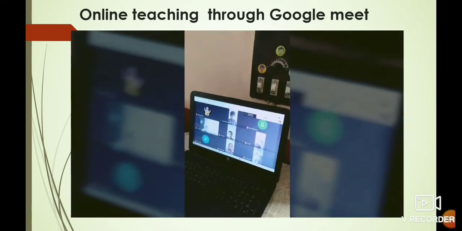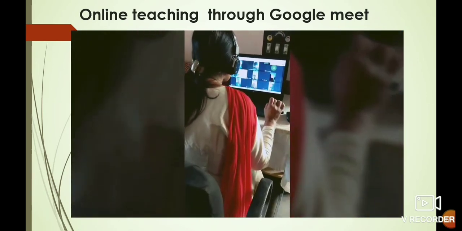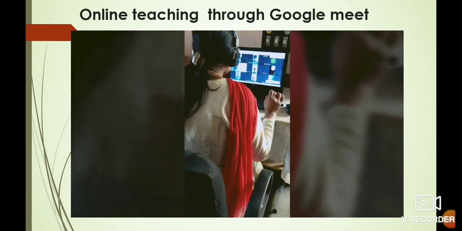Not only are teachers teaching through Google Meet or WebEx, they are also taking assessments through Google Forms and various other methods.